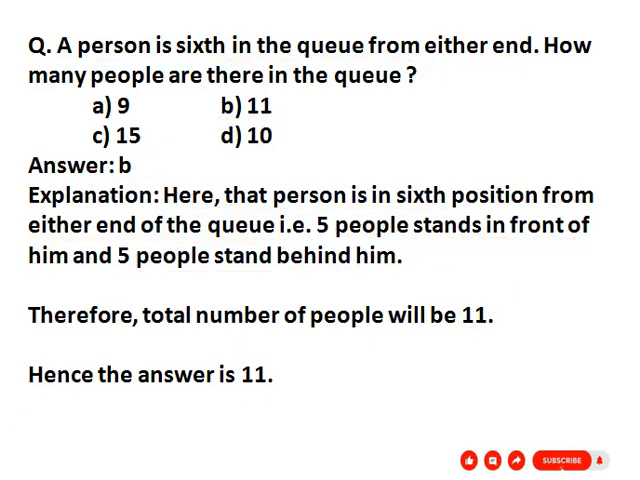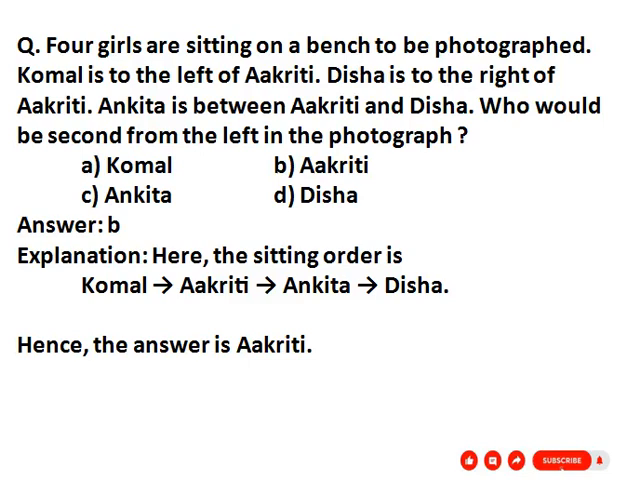Our next question is: four girls are sitting on a bench to be photographed. Kamal is to the left of Akriti. Disha is to the right of Akriti. Ankita is between Akriti and Disha. Who would be second from the left in the photograph?